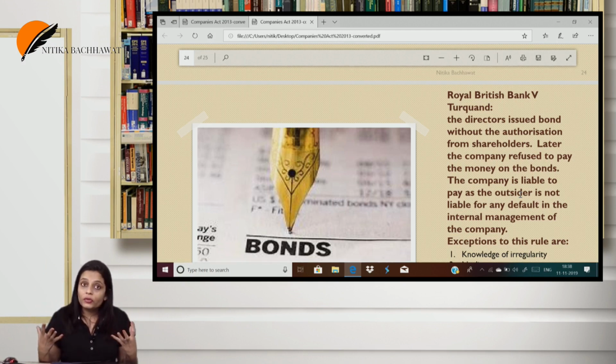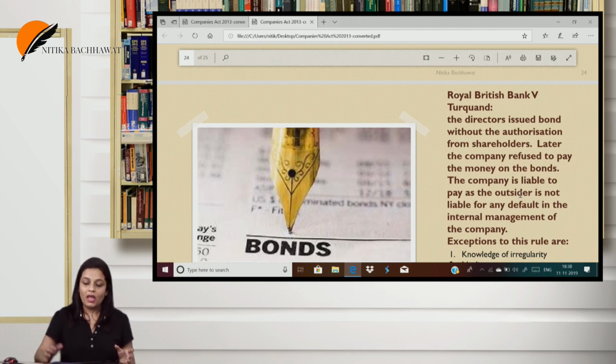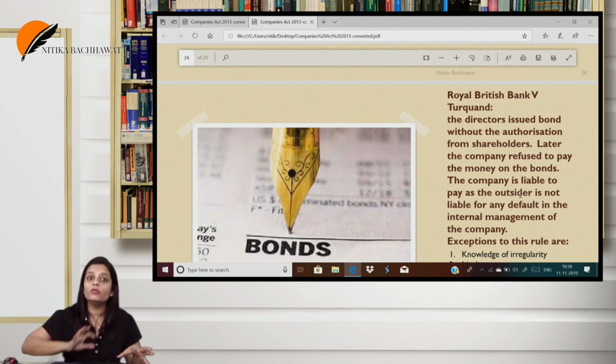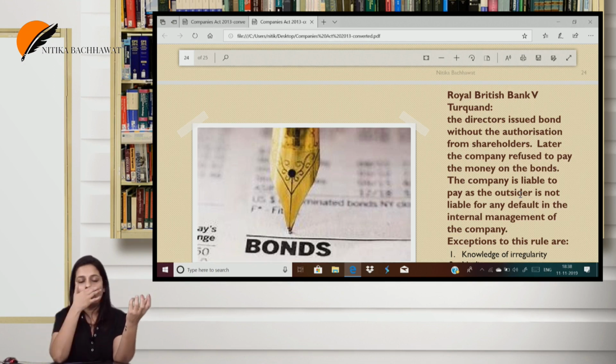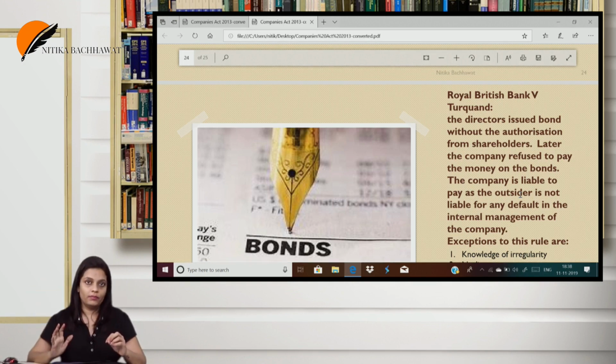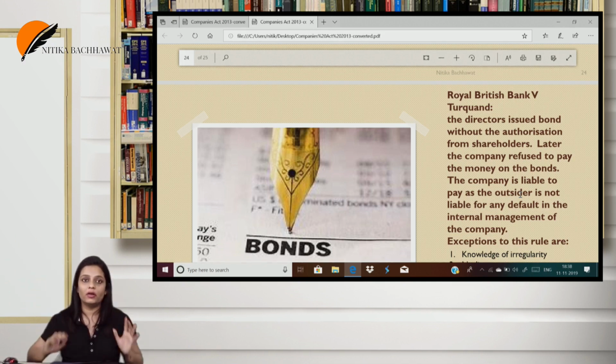I just have to know whether the company has a right to do it or not. How that right is given, or whether the right is given to them or not, is not my concern. I just have to know whether the person representing the company has the authority to do it or not. I have no obligation to go and see whether that was fulfilled or not. The indoor management was, see, simple.